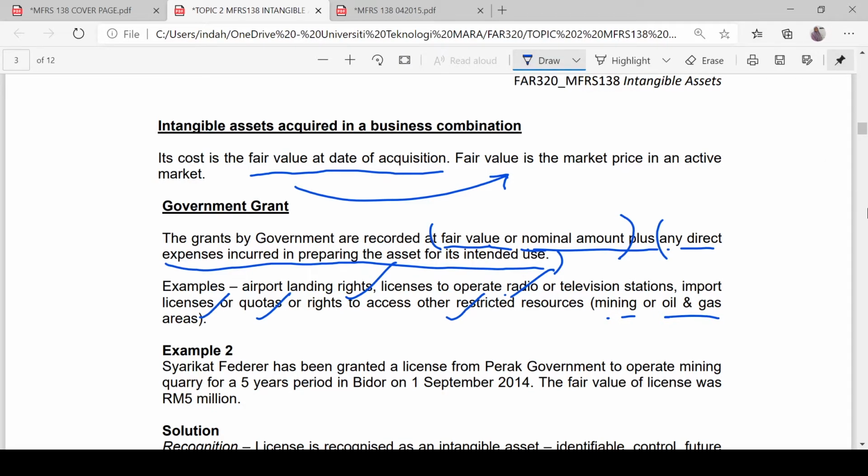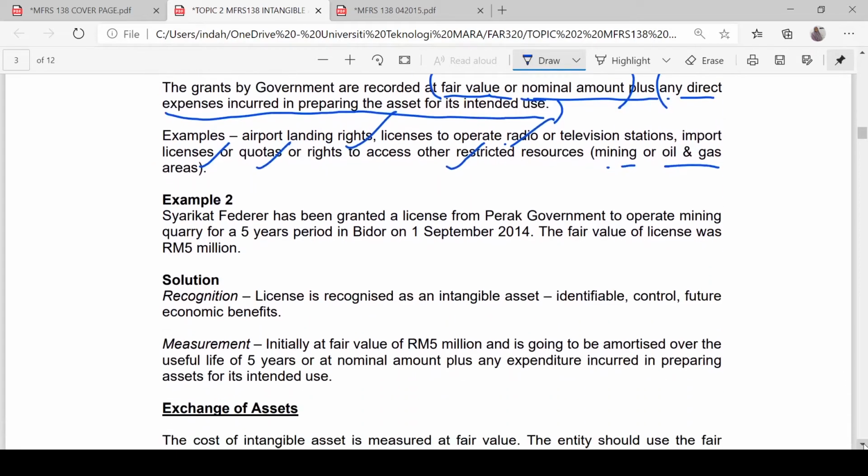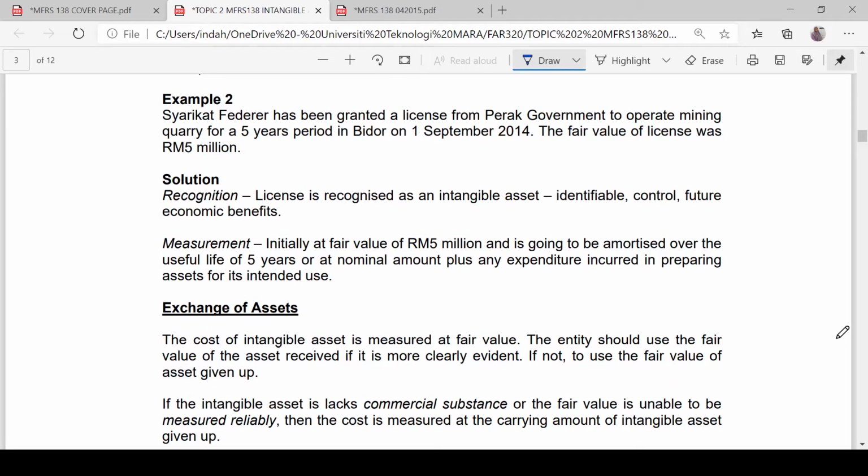So let's look at one example here. Syarikat Federal has been granted a license from Perak government to operate mining quarry for 5 years period in Bidor on 1st September 2014. The fair value of license was 5 million. So discuss about the recognition. Discuss whether we can recognize the license as intangible asset.